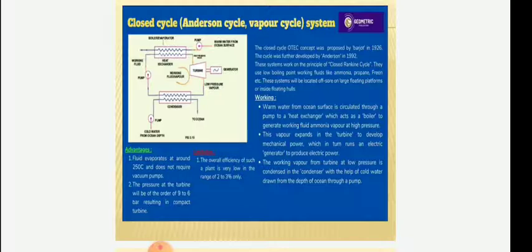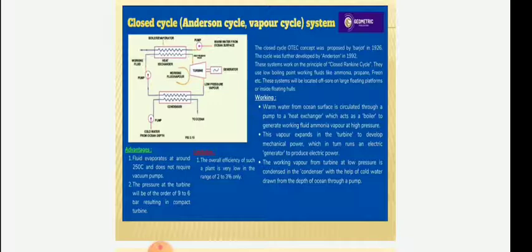Here, in the closed Anderson cycle, the components involved are mainly the evaporator unit, condenser unit, turbine generator, and low pressure evaporators. A closed cycle of ammonia vapor is used for generating power, utilizing the temperature difference between the top surface and the bottom of the ocean.